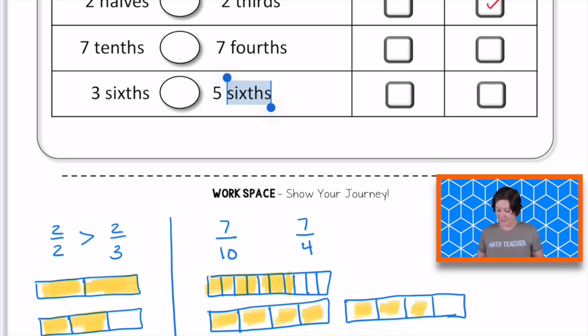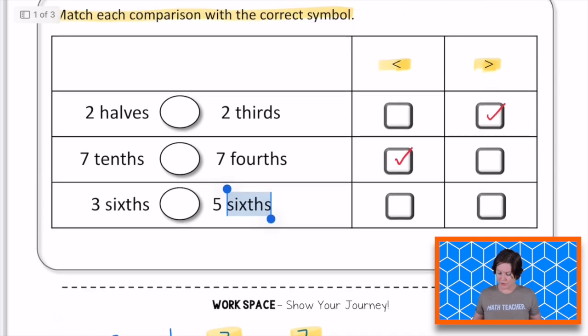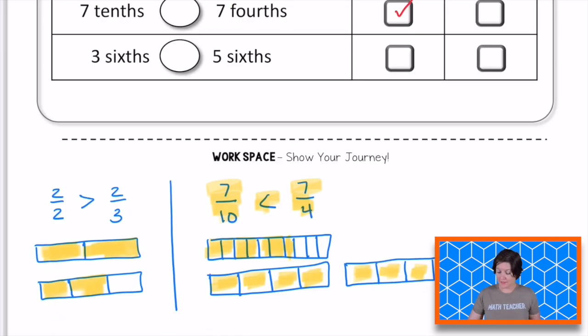So we need to put the less than symbol right there to read it as 7/10 is less than 7/4. Let me go up to my matching item table and mark this right here, the less than symbol, just like that. Perfect. Now on to the last one.